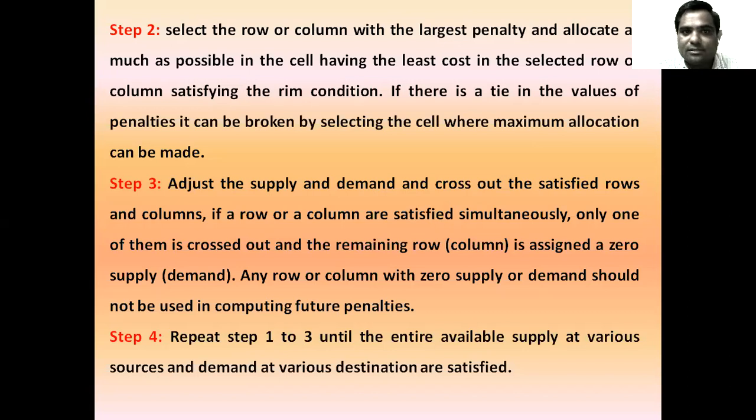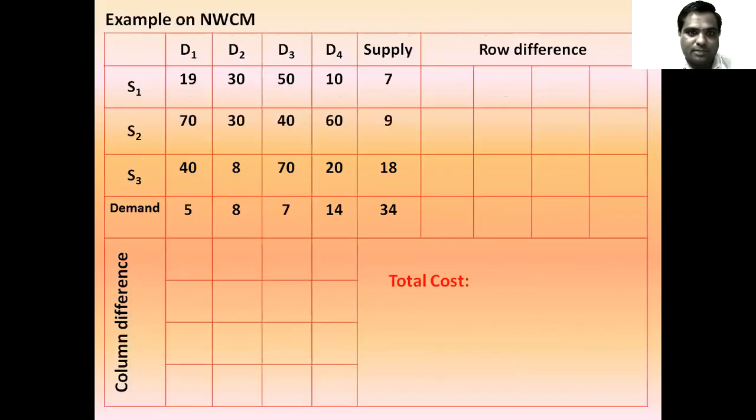Then adjust the supply and demand and cross out the satisfied rows and columns. If a row and column are satisfied simultaneously, then only one may be crossed out and the remaining row or column is assigned a zero value for supply or demand. Any row or column with zero supply or demand should not be used for computing the penalty. Let's see the example.